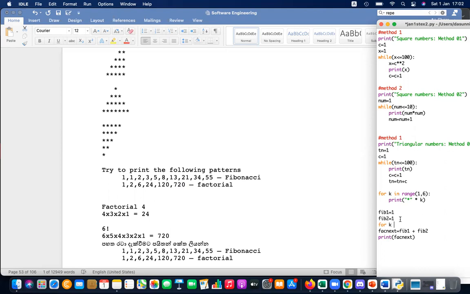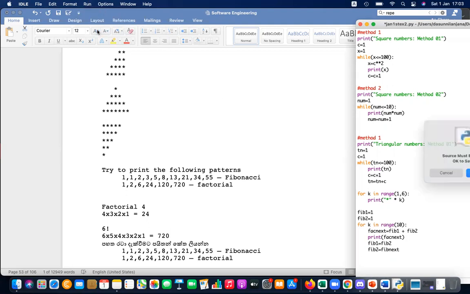For K in range 10. After printing this, you can do a small thing. You can say Fib1 equal Fib2 and Fib2 equal Fib next. Just swap it. Fib1 equal Fib2 and Fib2 equal Fib next. So let's keep running this. Let's run this quickly.